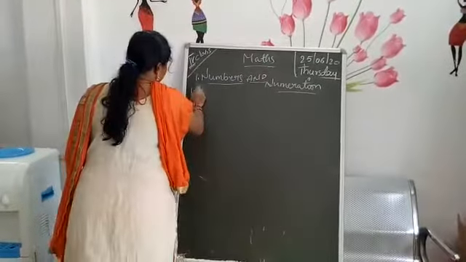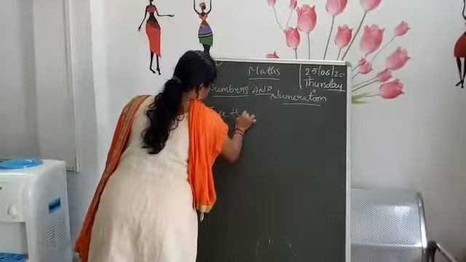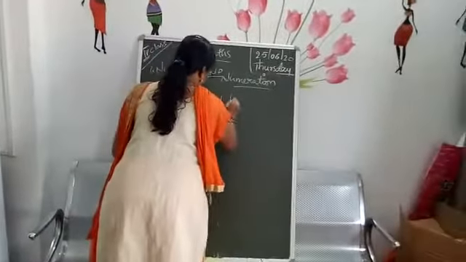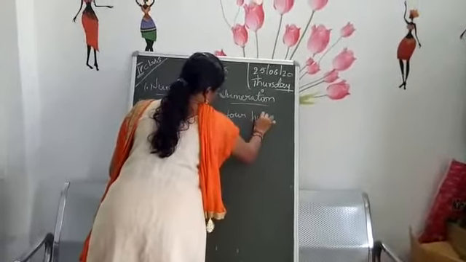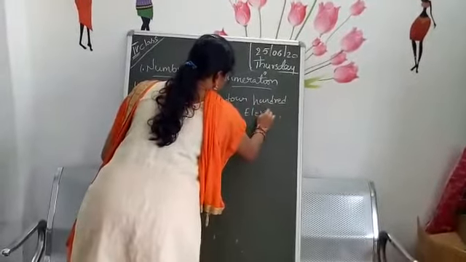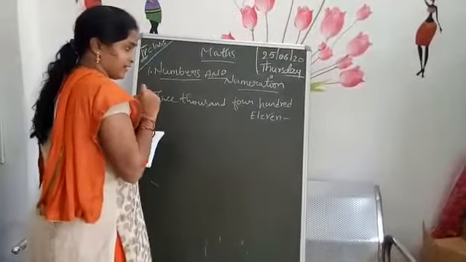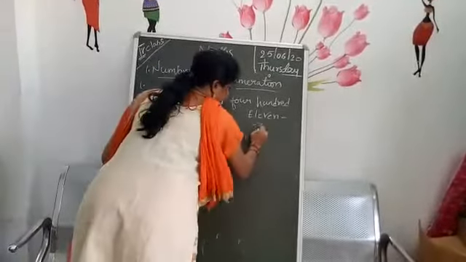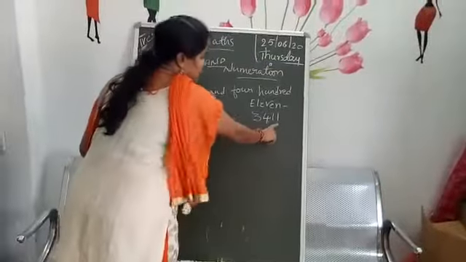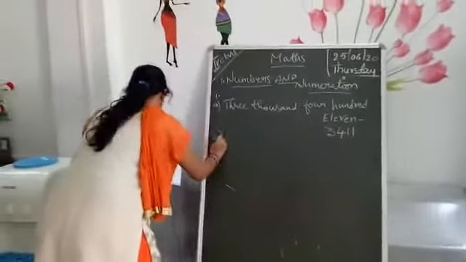The first bit they gave you, write the numerals. 3,411. How will you write it now? 3,411. Yes or no? So ones, tens, hundreds, thousands. Yes. The second, next.